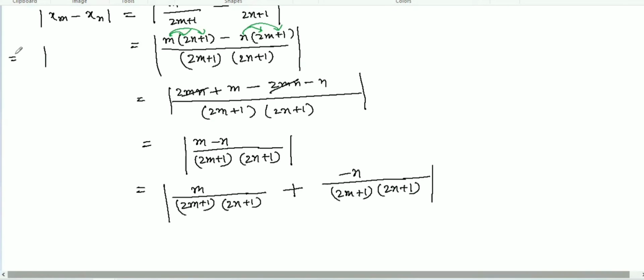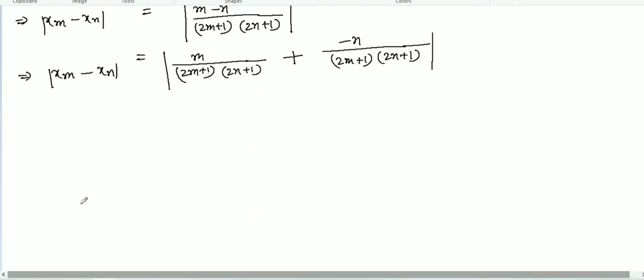And what we are doing parallelly, I'm going to write down xm minus xn so that you can understand. Now, this will be less than or equal to, by the triangle inequality.